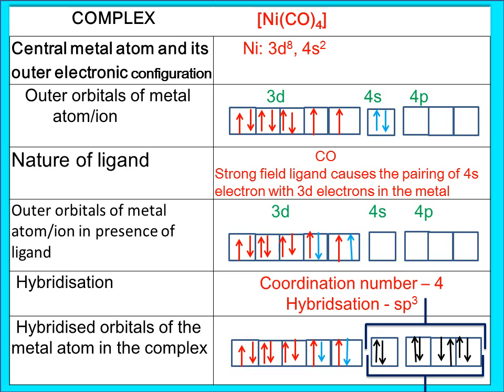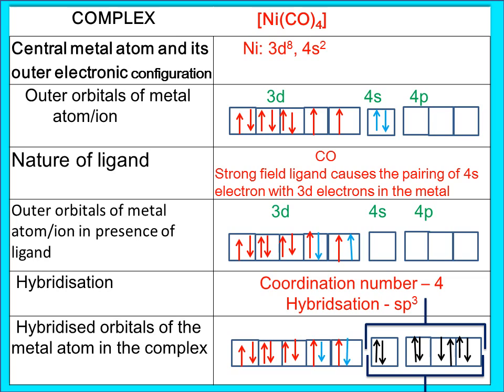Let us find out the magnetic behavior as well as the hybridization in nickel tetracarbonyl. Nickel tetracarbonyl, the complex will have the formula Ni(CO)4. Now, which is the central metal atom? Yes, nickel. What is the oxidation state here? Carbonyl is a neutral ligand, so nickel will obviously have zero oxidation state.